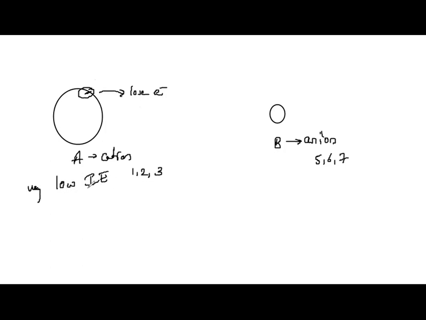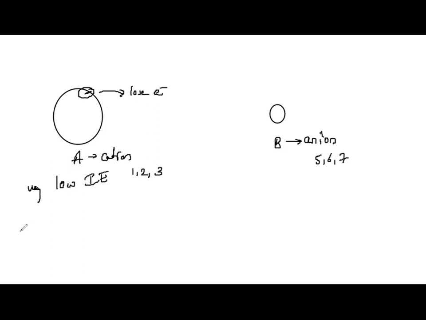If the ionization energy is very low, I need very little energy to remove this electron. So the atom which is going to form a cation, which is going to lose an electron, should have very low ionization energy.